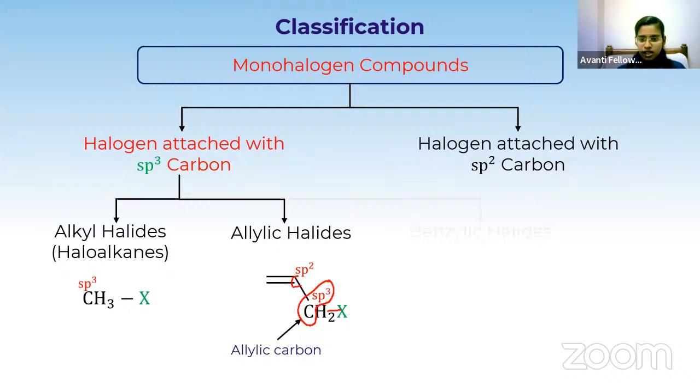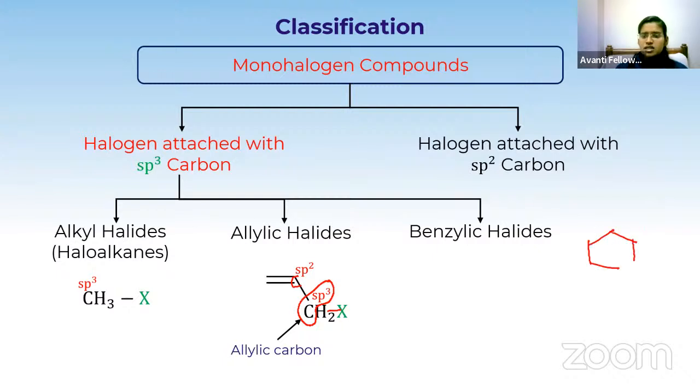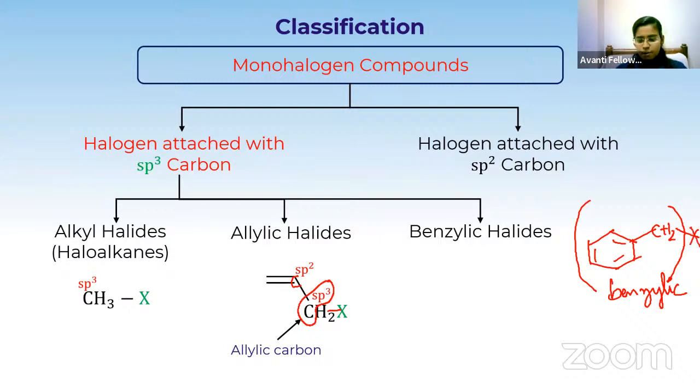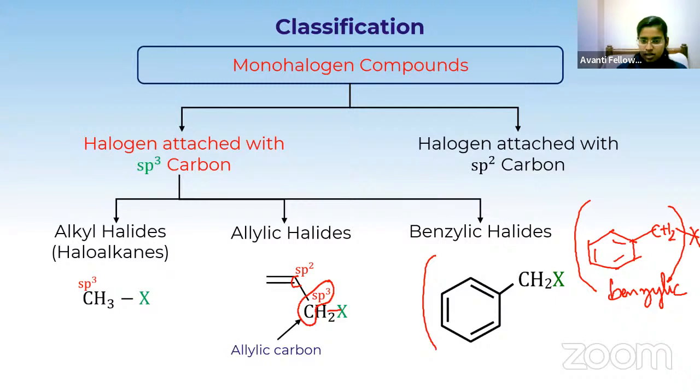Then coming to the third classification, it is benzylic halide. What is meant by benzylic? If I have C6H5CH2, then this group is called the benzylic group. So if I have a halogen attached to this CH2, it is called a benzylic halide. This part is the benzyl part, and this is the halogen which is attached to the benzyl part.